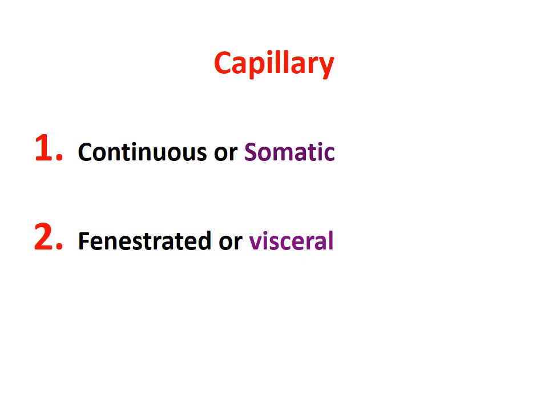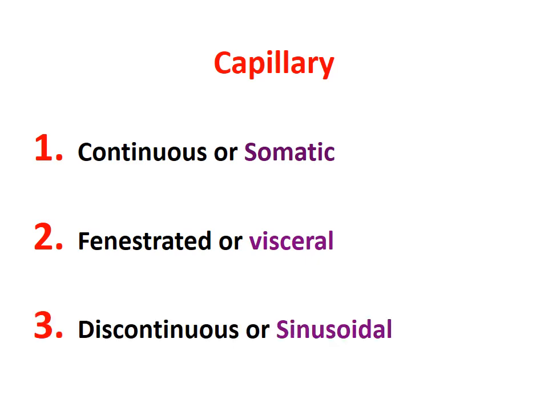Fenestrated capillary we usually see in visceral vessels, and discontinuous capillary we see in sinusoids like spleen sinusoid, liver sinusoid, bone marrow sinusoid, etc. So continuous capillaries are usually somatic, fenestrated capillaries are usually visceral or organic, and discontinuous capillary is usually sinusoidal, where very big substances like cells, RBC, WBC are required to be transported out or in. There we get sinusoidal capillary.